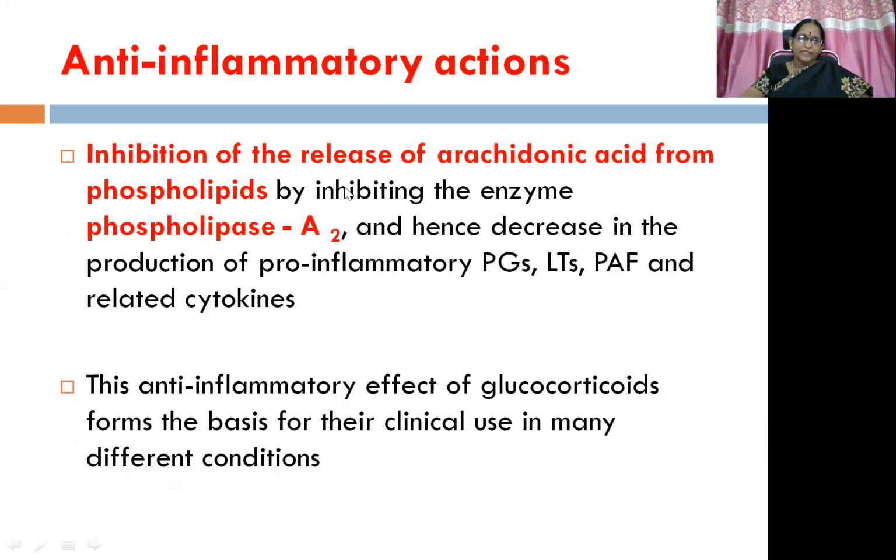And apart from that, there is a possibility of inhibition of the release of arachidonic acid from phospholipids. This is the main first step, preliminary step in the pathway, by inhibiting the enzyme phospholipase A2. And hence, there is a decrease in the production of pro-inflammatory mediators like prostaglandins, leukotrienes, and platelet activating factor and related cytokines. So, this sort of anti-inflammatory effect of glucocorticoids forms the basis for their clinical use in many different conditions, which we are going to discuss in therapeutic uses.